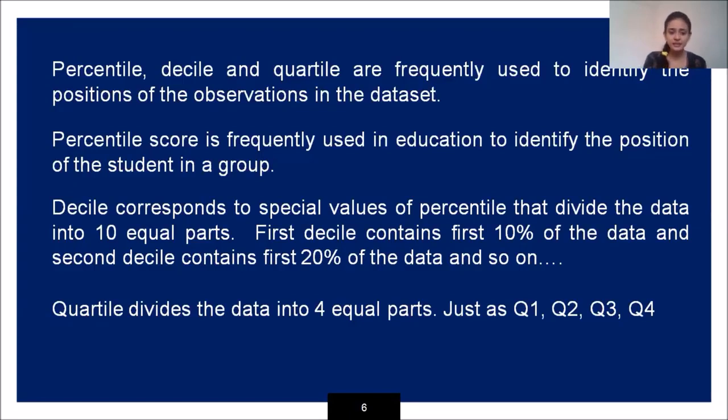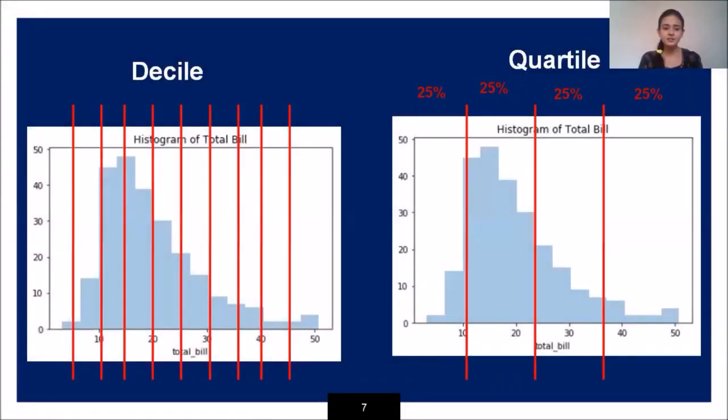Like that, we have quartile. The name itself tells us that quartile means dividing the data into 4 equal parts, such as Q1, Q2, Q3 and Q4. Let's understand with one more example. Suppose this is my decile, and over here this is my graph.